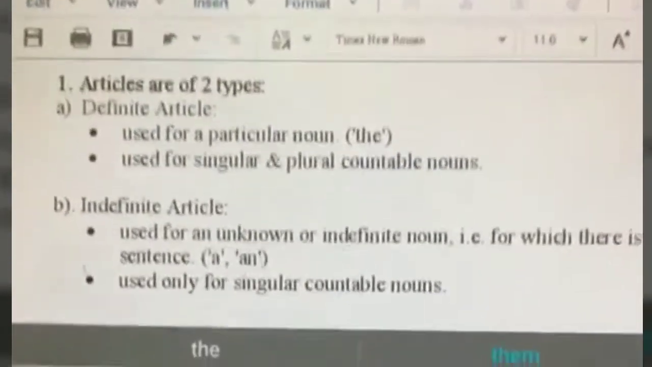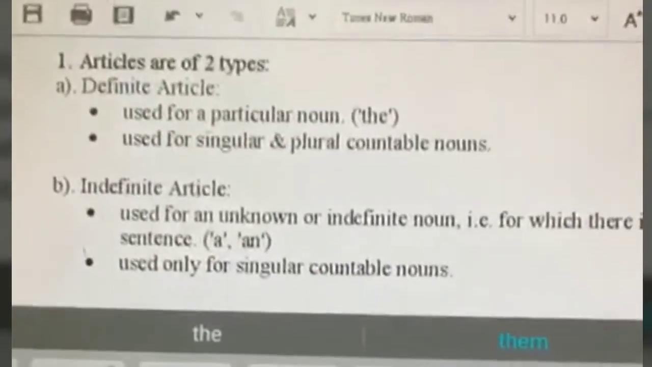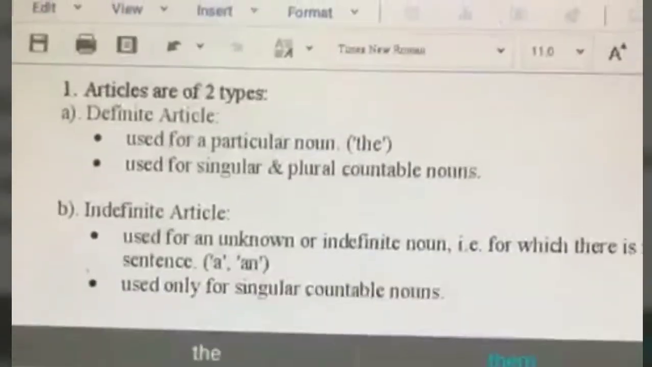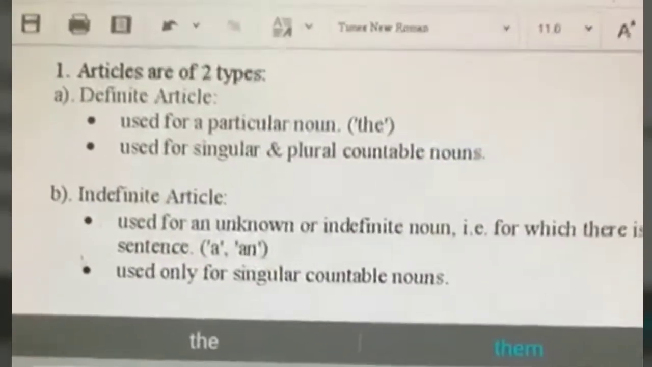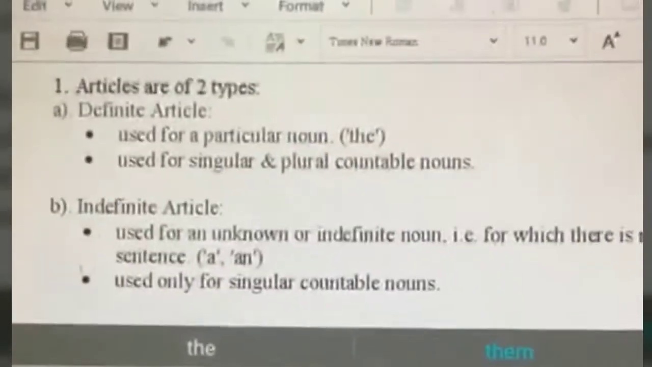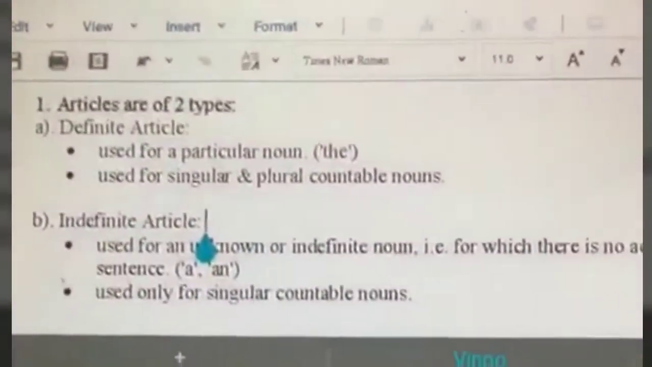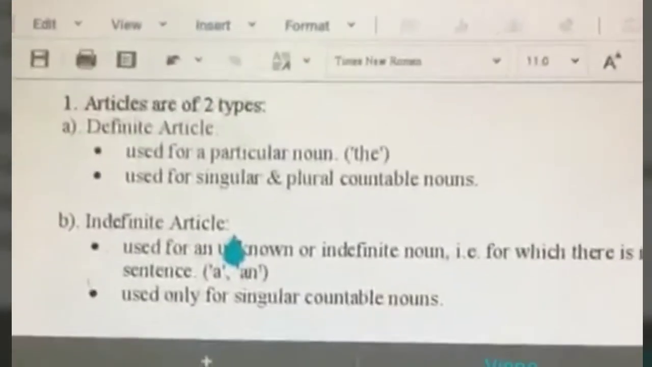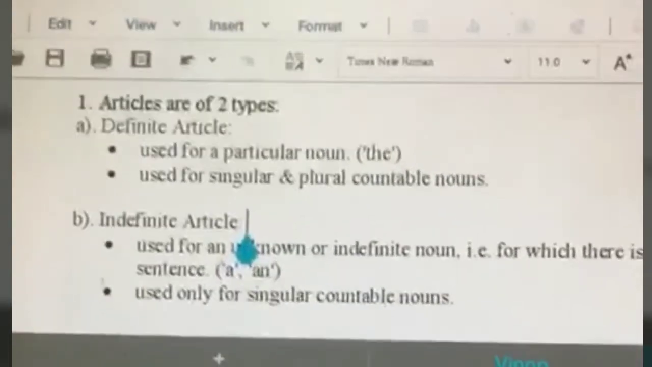For example, remember what are countable nouns? Countable nouns are nouns that can be counted, such as books, tables, chairs, pens, bags, and so on, right? So we can say the bag, we can also say the bags. We can say a bag, but we cannot say a bags. We can only use "a" before a singular countable noun. Similarly, "an", we can say the egg, the eggs, right? We can say an egg, but we cannot say an eggs.